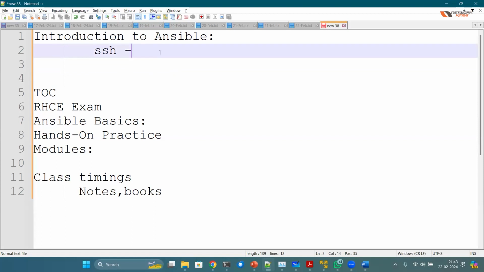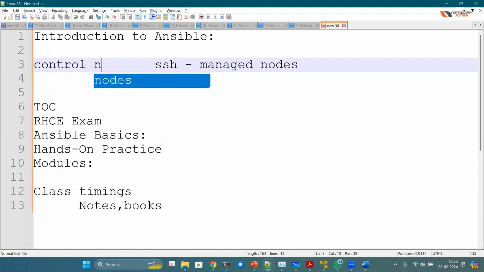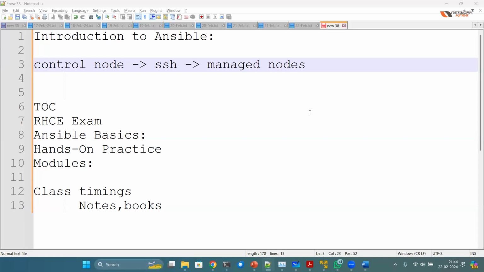In general, it uses SSH to connect to the machines, the endpoints. Technically, we call them managed nodes. And the machine where Ansible is installed is called the control node. So on the control node, you install Ansible. From the control node, an SSH connection will be initiated to managed nodes. So this is an abstract, high level view. If you get deeper, you'll see many things. Yes, I heard someone. Any doubts? Anyone? No? Okay.